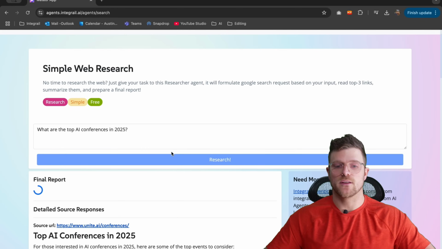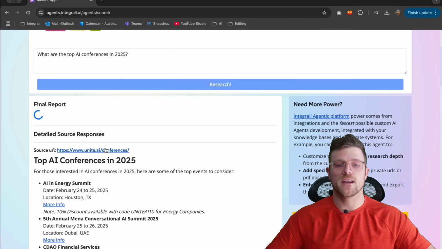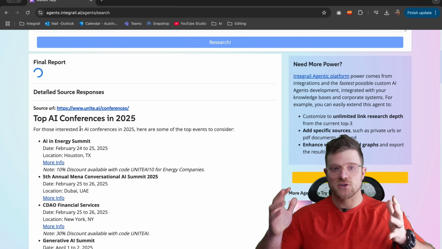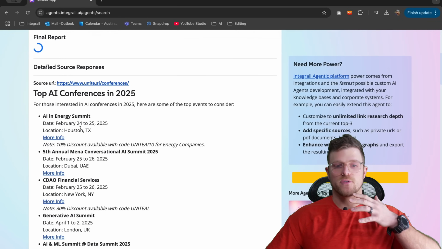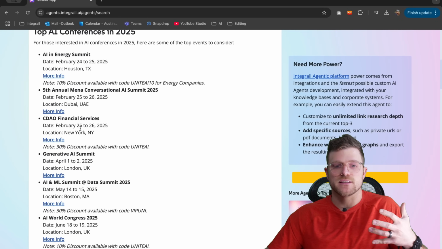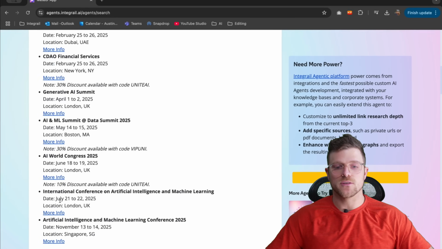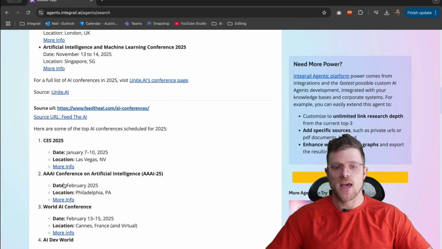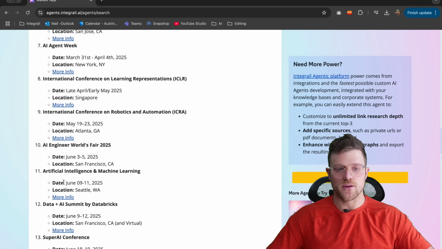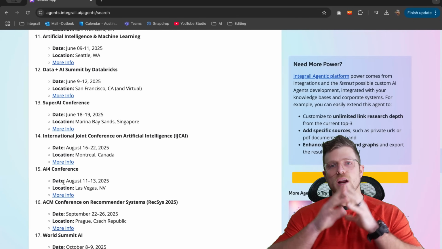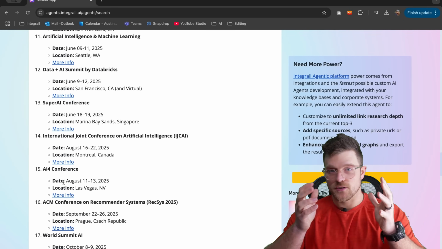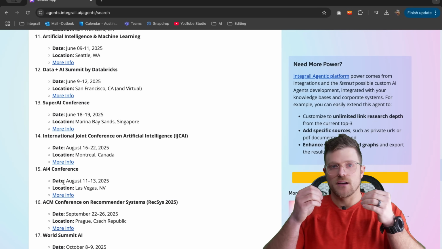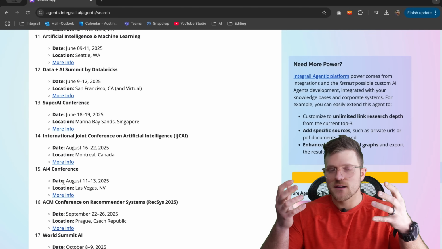So it shows you what it's working through. As you can see, it's working on the final report right now, but it's also listing out from all these URLs what is actually inside of them. So all of the different relevant AI conferences that I can go to this year. Things like AI World Congress, if you're in this space, these are the correct conferences that you want to go to. And it just breaks down all of this information for you. So you can imagine, whenever you're doing research for work or for personal as well, you type in whatever you're looking for, and it's going to break it down in a very digestible format.